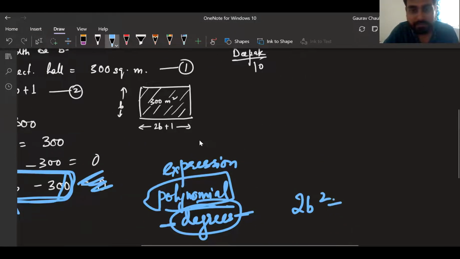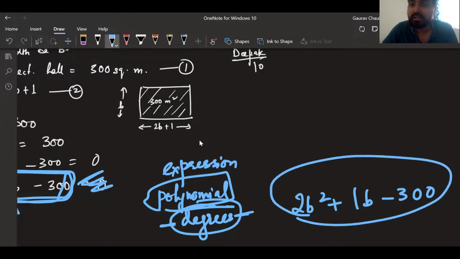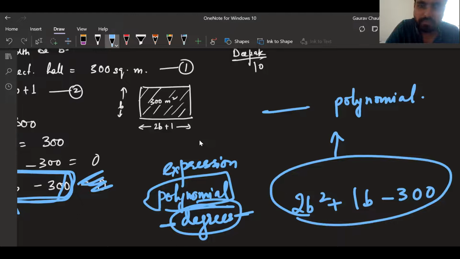If you only take 2b square plus 1b minus 300, you don't take equal to 0. Only this much is called a dash polynomial. Anyone knows this? Remember this from last year? Its name is given by the degree. Anyone remembers?